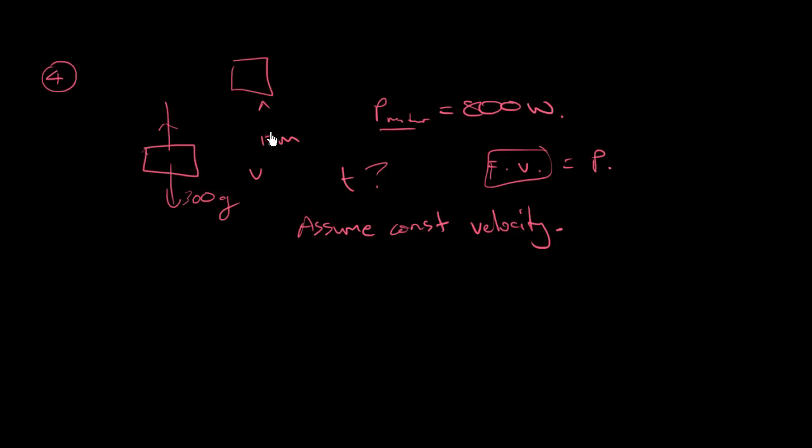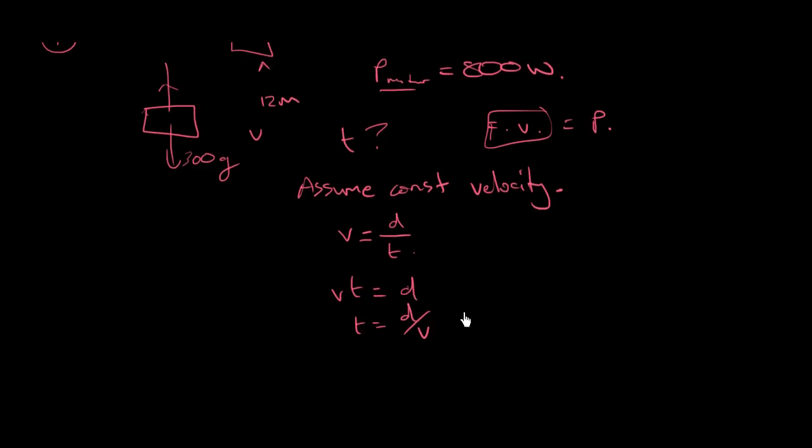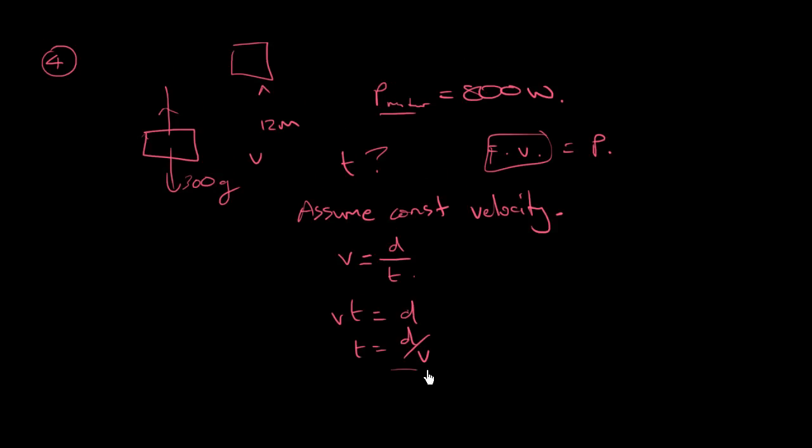and we know that this is 12 meters. So if we find the velocity, we know that we can use the velocity is equal to distance divided by time. So we can rearrange this to find the time. First we bring it up, and we have velocity times time is equal to the distance, and finally we can do time is equal to distance divided by velocity. Now, out of these two, we've got the distance, so we are missing the velocity, right? How are we going to find the velocity?